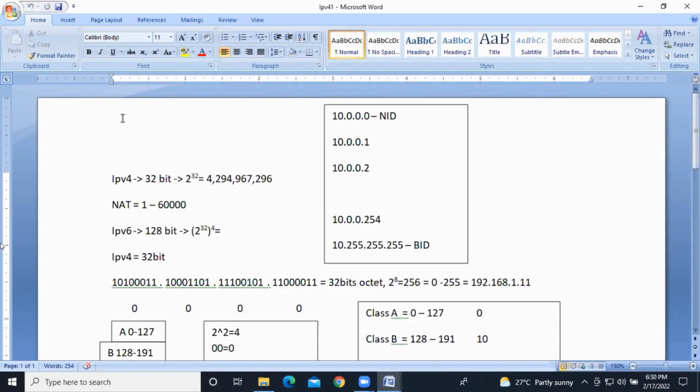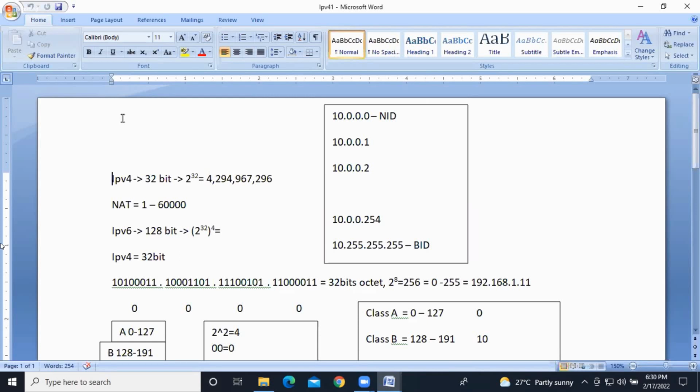Clear? I hope you got it. You have your own mobile number and I have my own mobile number. This is a unique number, and with the help of it we have logical communication. We are not directly communicating. Maybe you are in your hometown and I am in Hyderabad, and I need to speak with you. How am I going to communicate with you? With the help of a mobile number.